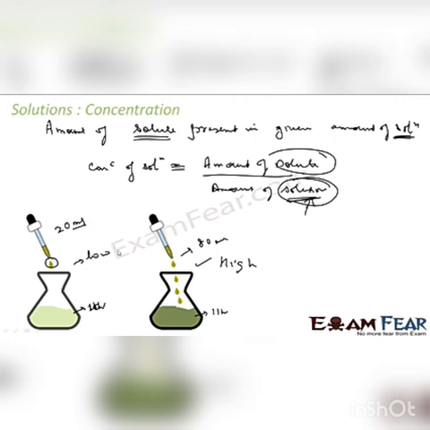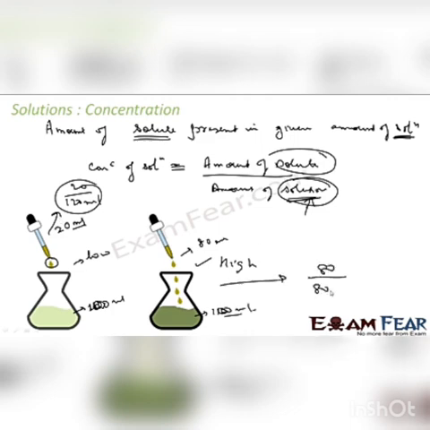So in the first case the concentration will be 20 by, and let's suppose this is 100 ml, so 20 by 100 plus 20, this is 120 ml. In this case, it will be 80 by 80 plus 100, that is 180. This is ml, and ml will get cancelled.